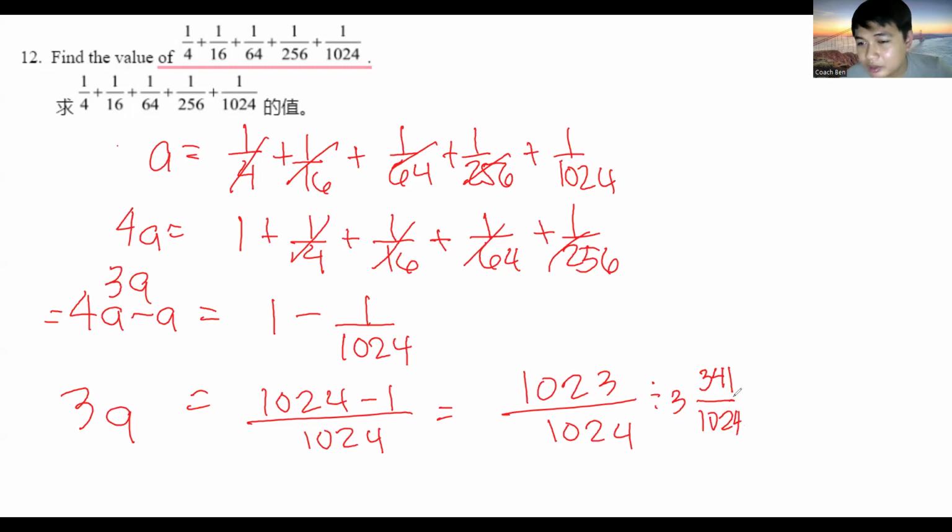341 over 1024. Yeah, okay. So I think mostly everyone got the correct answer. If you don't want to use this solution, you can also just make them into similar fractions over 1024. But I believe that this is a bit easier, it saves you more time, and you are less likely to make mistakes using this solution, okay? So thank you for that.